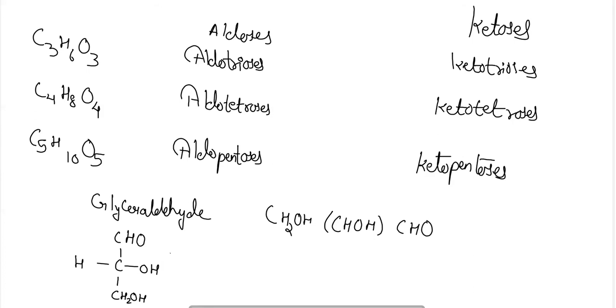Similarly, for the compound containing the same formula, C3H6O3, if I form the ketone, then it will be CH2OH, C double bond O, CH2OH.